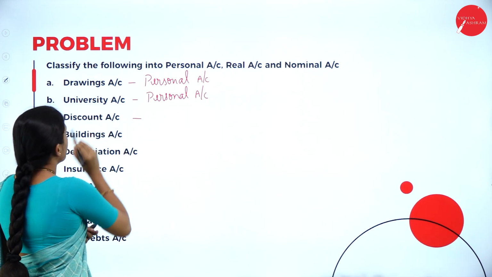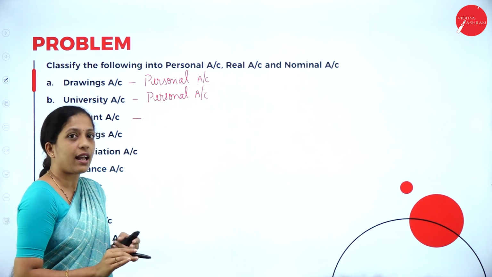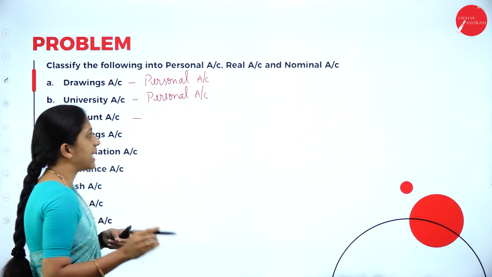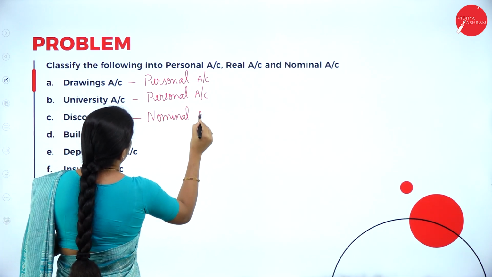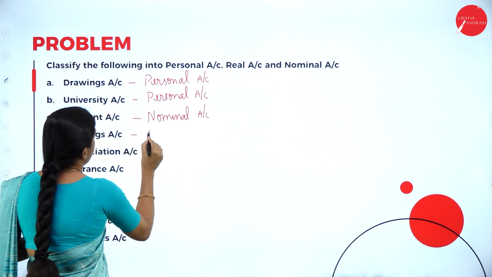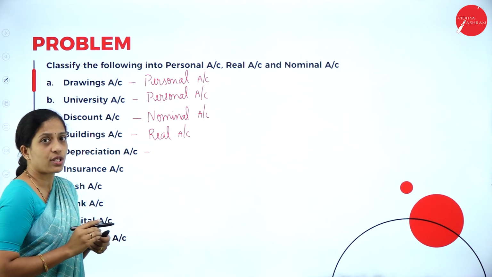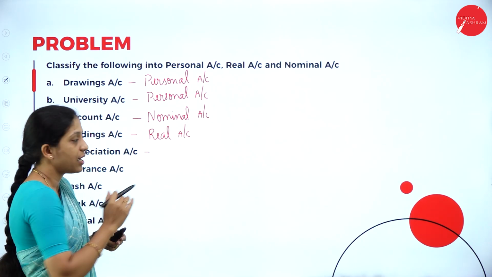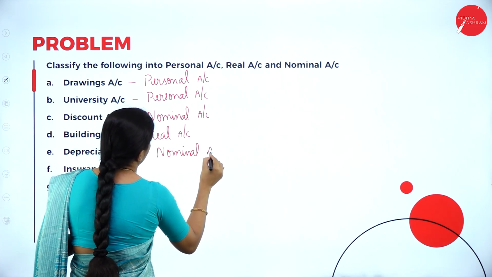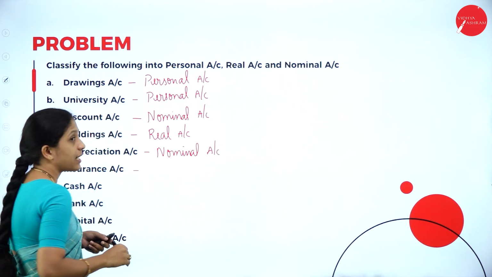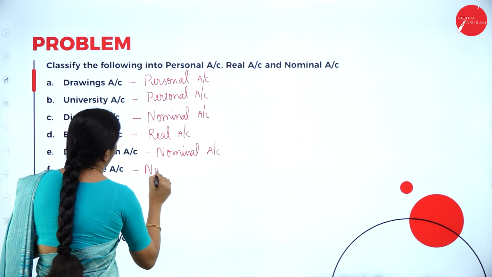Next, discount. They have just given you discount. They have not mentioned whether it is received or paid, but it is an expense. So it comes under nominal account. Next, building. It is a property, real account. Next, depreciation. Depreciation is what? It is a decrease in the value of an asset. So it is nominal account. Next, insurance. They have not mentioned it, so it is understood that it is insurance paid. So it is also a nominal account.